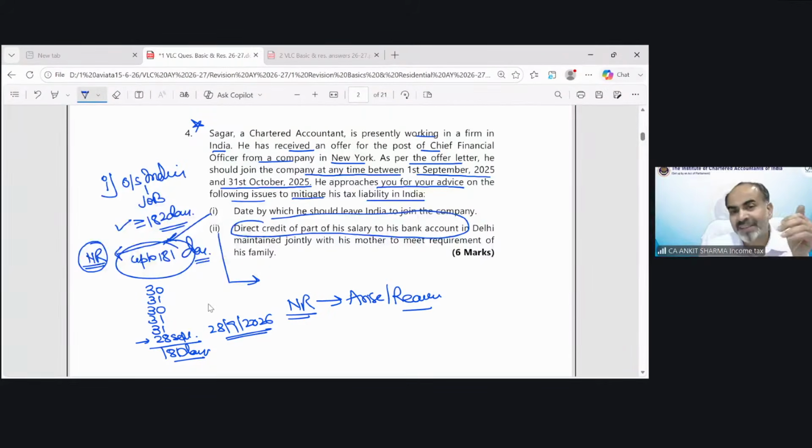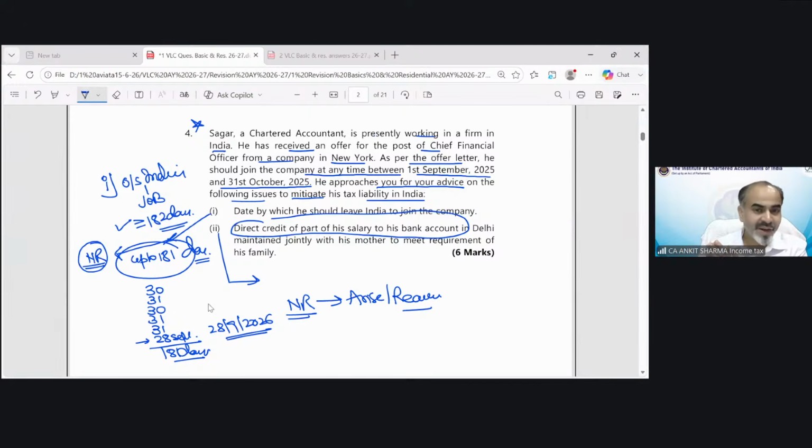So we should advise that he should not receive part of the salary in his bank account directly. He could receive that salary in his New York bank account initially, and then he can transfer or remit it into his Indian bank account. Because in case of remittance, the taxability does not apply.